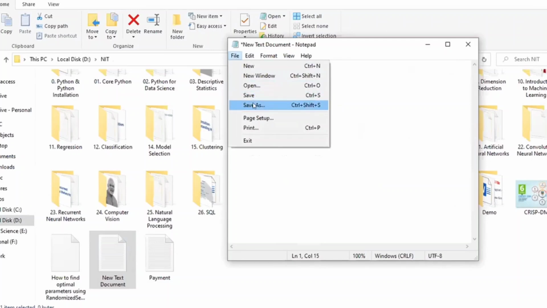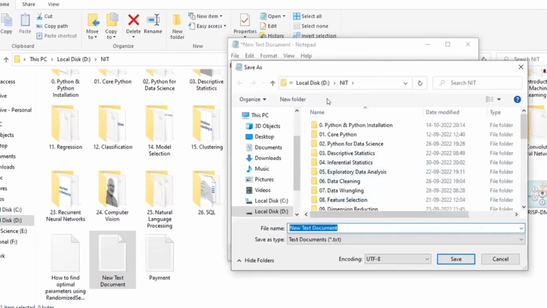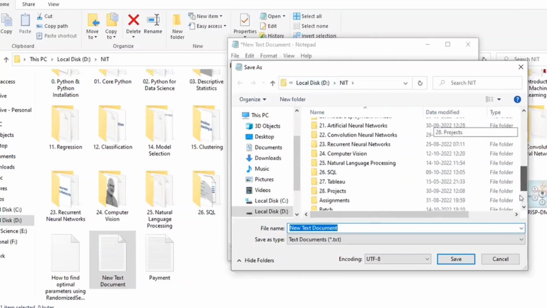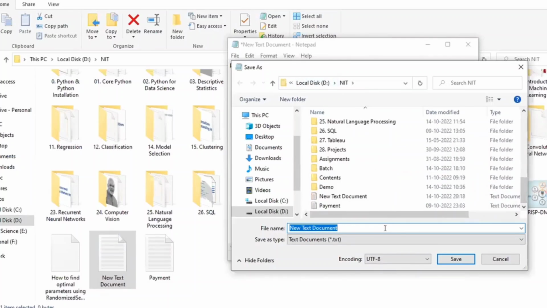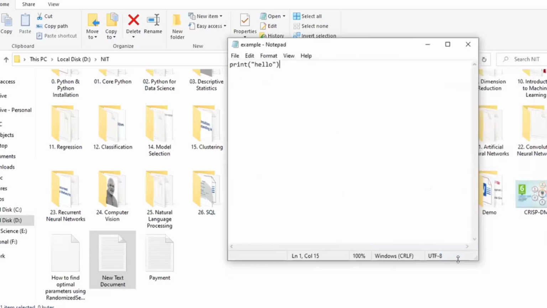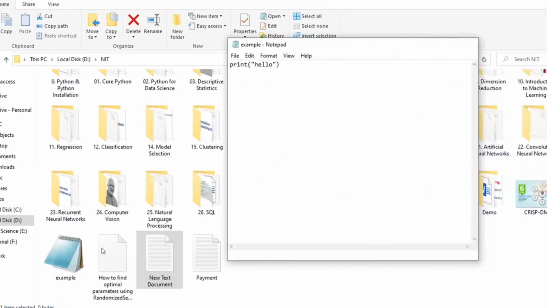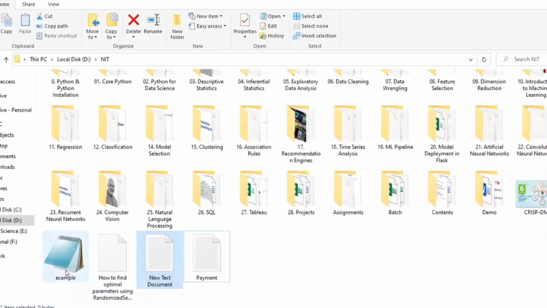First time I'm doing this, so I'm going to click on save as, and save wherever this one is. I'm going to name this one example. This is the first example, right? Example dot py. You have to create it as a py file. The extension of a Python file is .py. So you have to create it as .py and click on save. Now you are going to have this example.py file.